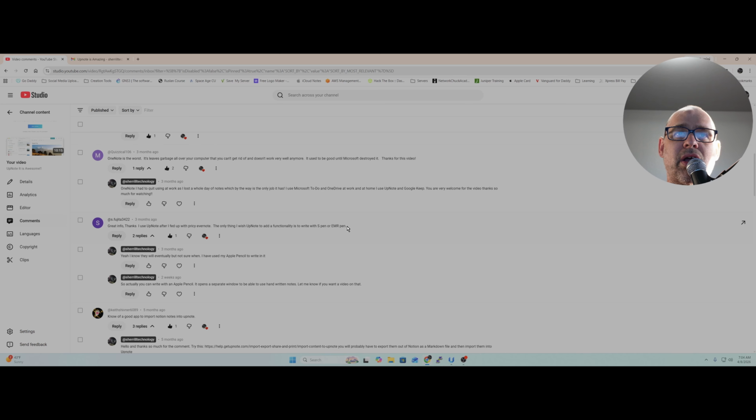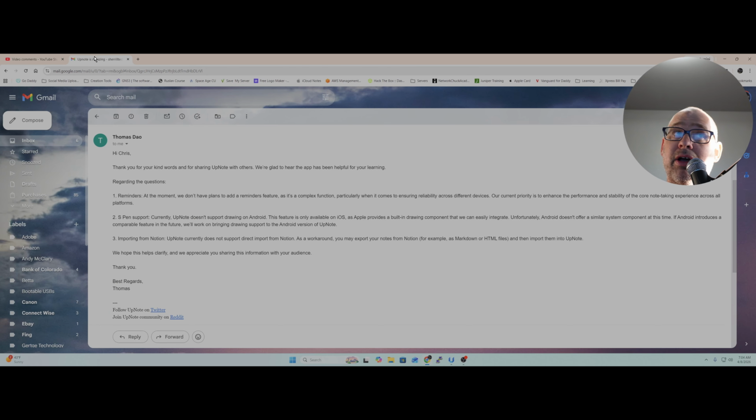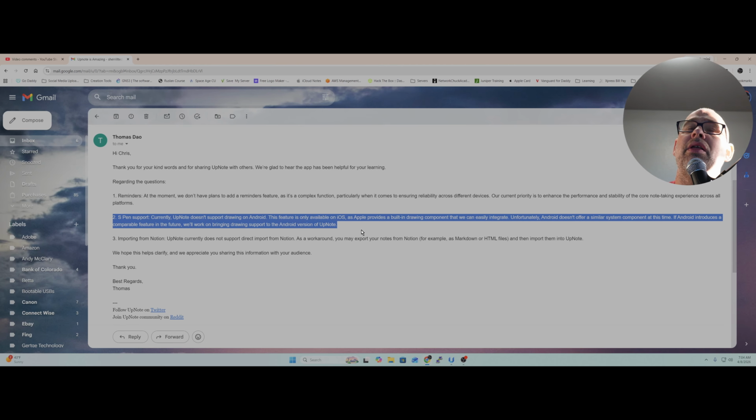So here, we're going to go to this next question. The next question is they're fed up with Evernote, but their only gripe is that they wish UpNote had functionality for the S Pen or the EMR pen. The reason they don't is because of this right here. The system itself needs to have a function for this, right? Because they don't want to build out an entire platform like this without having the features in the application itself.